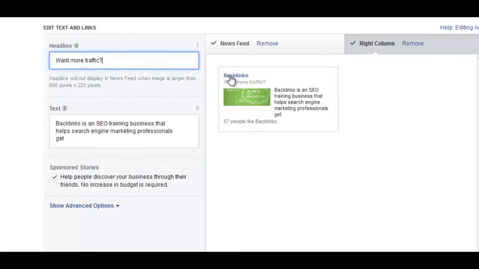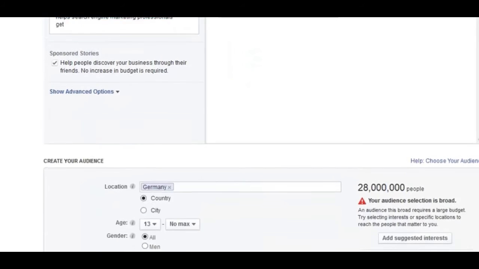And Facebook will have now your brand name, and the sub headline will basically be your headline. So you can include something that's compelling and gets people to read the rest of the ad. And then your text could be some other compelling call to action to get people to like.